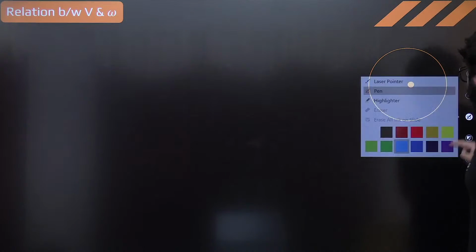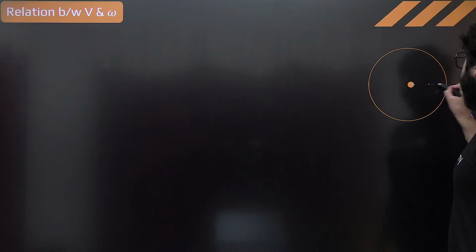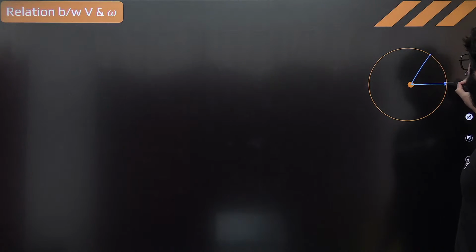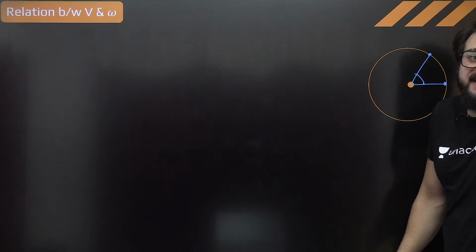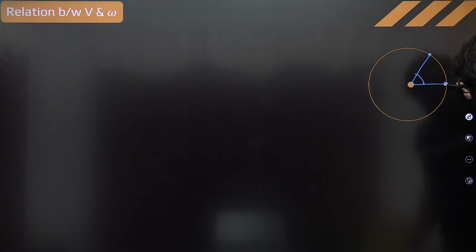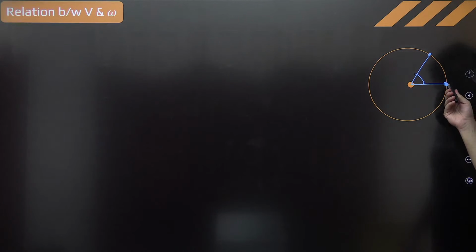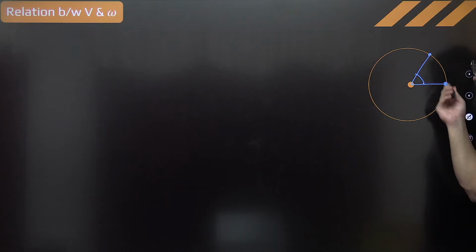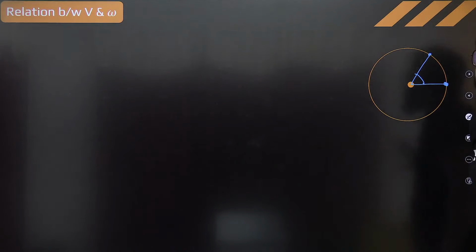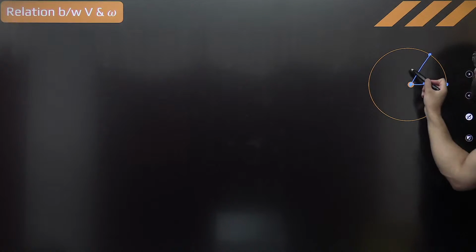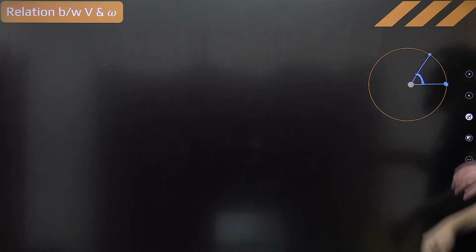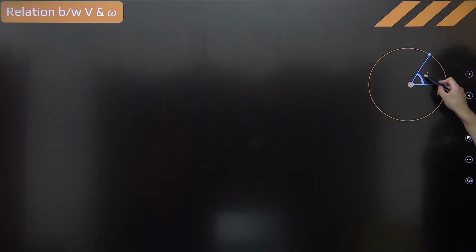Now, the relation between v and omega, linear velocity and angular velocity. See, for example, the particle is traveling from this point to this point in this case. It has angular velocity as well as linear velocity, because when you observe this particle from this frame, you are sitting on this one, it is moving linearly, so it will have linear velocity. And when you observe this particle from this frame, it is moving angularly, it has moved some angle. We call that theta over here. This is nothing but s over here.